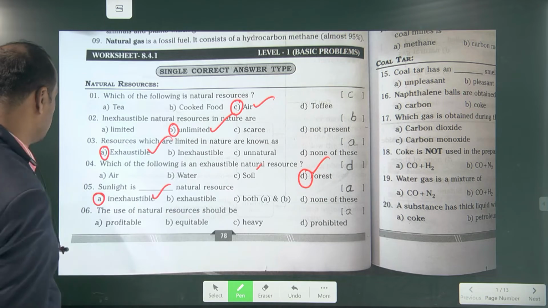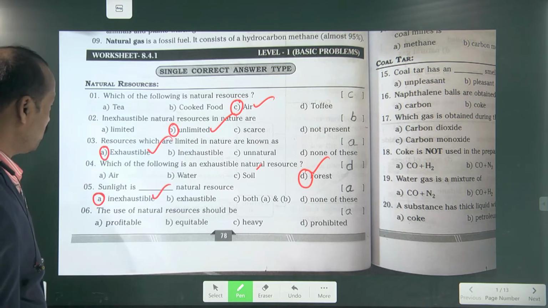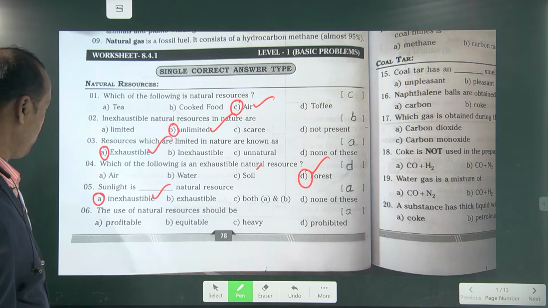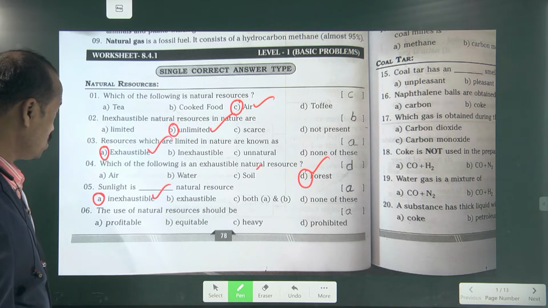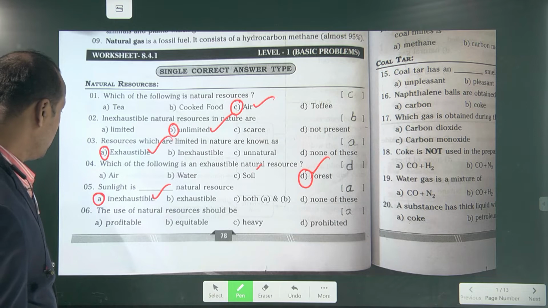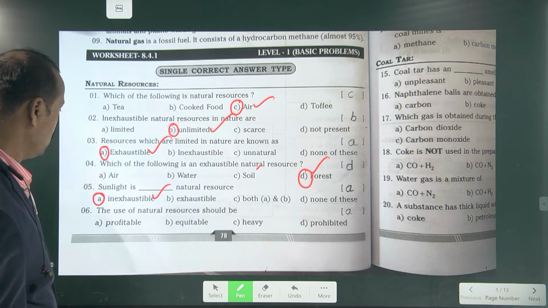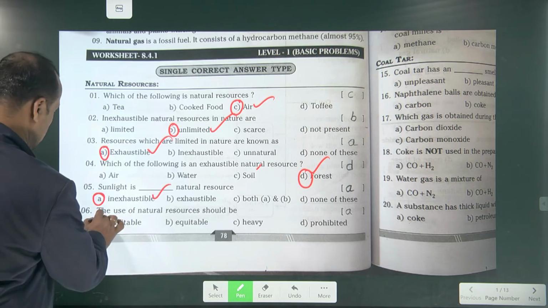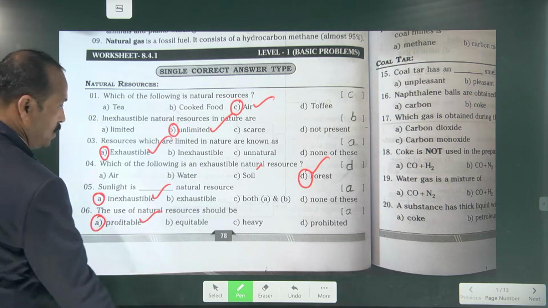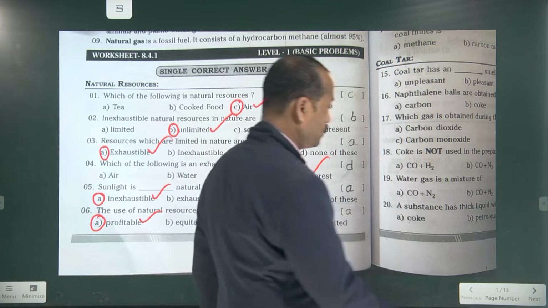Next, the use of natural resources should be equitable, heavy, prohibited. So equitable is the right answer. Okay, very good.